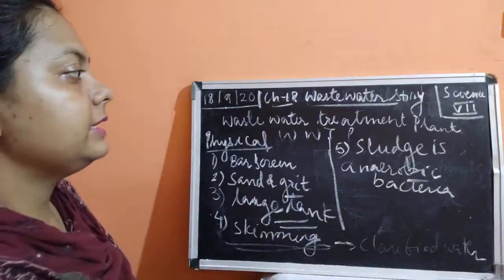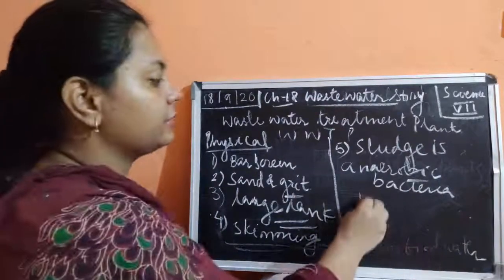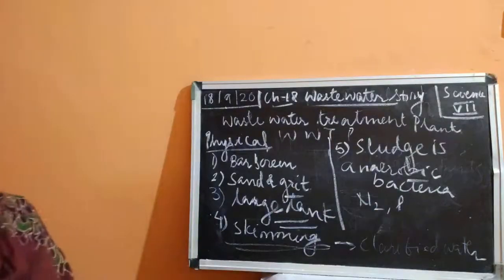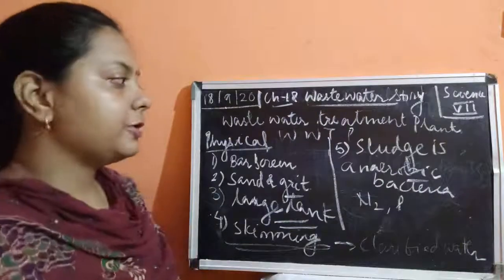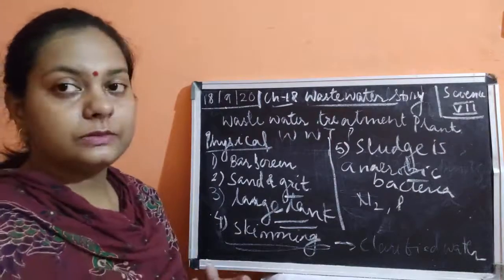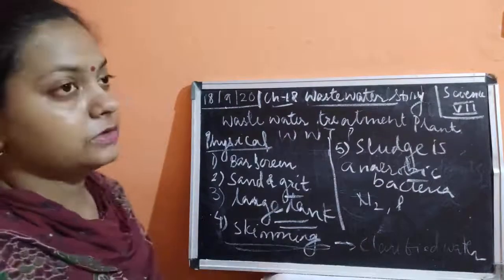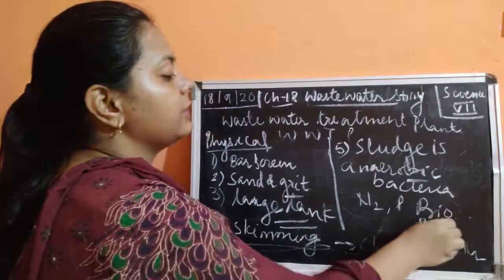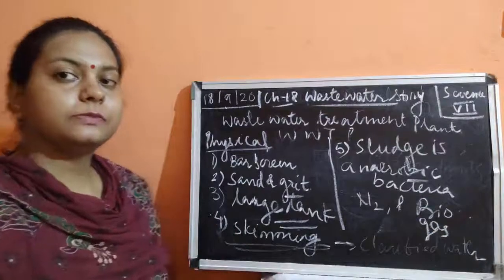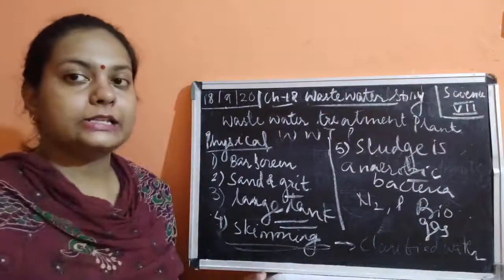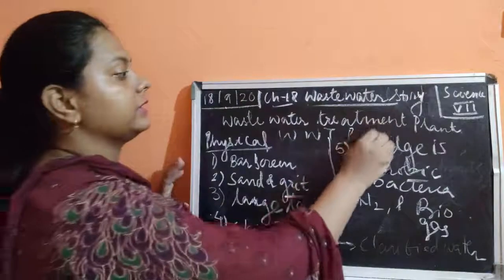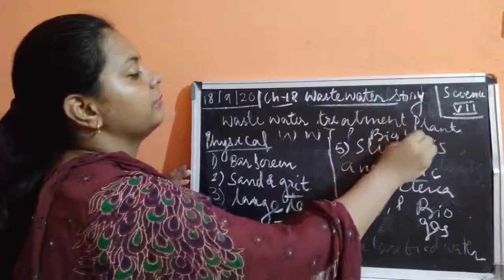So this sludge is containing nitrogen, phosphorus. What happens? This is being eaten up by anaerobic bacteria. These anaerobic bacteria are going to produce one gas which is known as methane, which is also known as biogas. Why is this called biogas? Biogas means it is being produced by a biological agent, by some living agent. So this will come under the biological process.